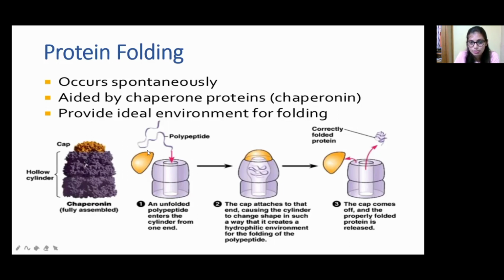The cap opens because the entry of the protein has to take place. After the entry of the protein, the cap has to be closed. The cap attaches to that end, causing the cylinder to change shape in such a way that it creates the hydrophilic environment for the folding of the polypeptide. The protein is hydrophilic, so that's why a hydrophilic environment is needed for the folding of the polypeptide. At last, the cap comes off and the properly folded protein is released out. See here, this is the correctly folded protein which is removed from the chaperonin complex.